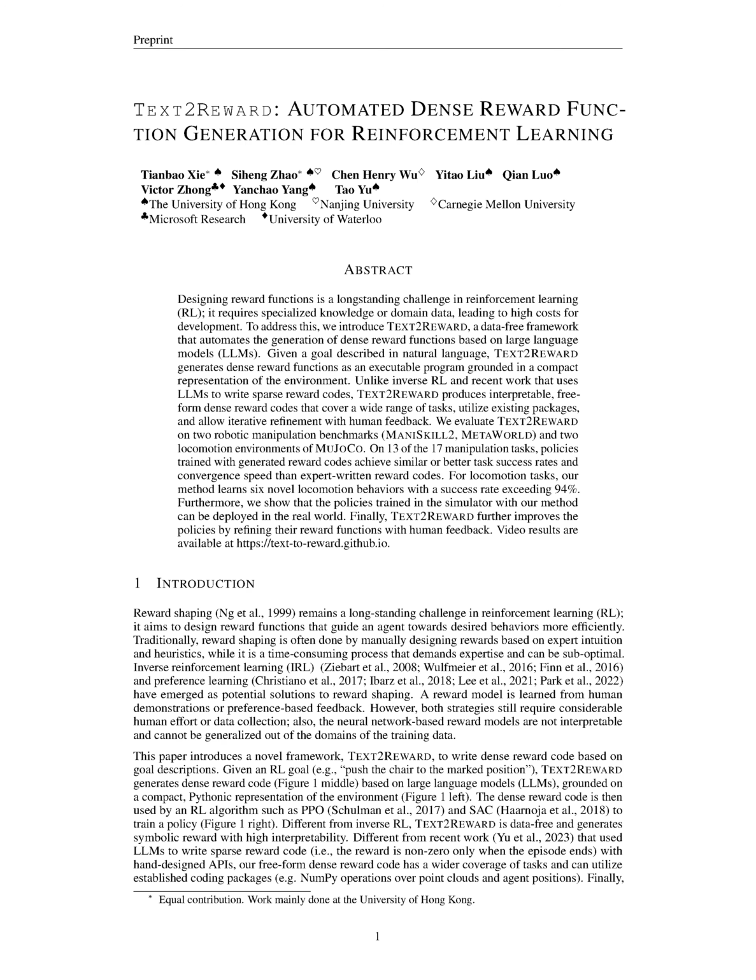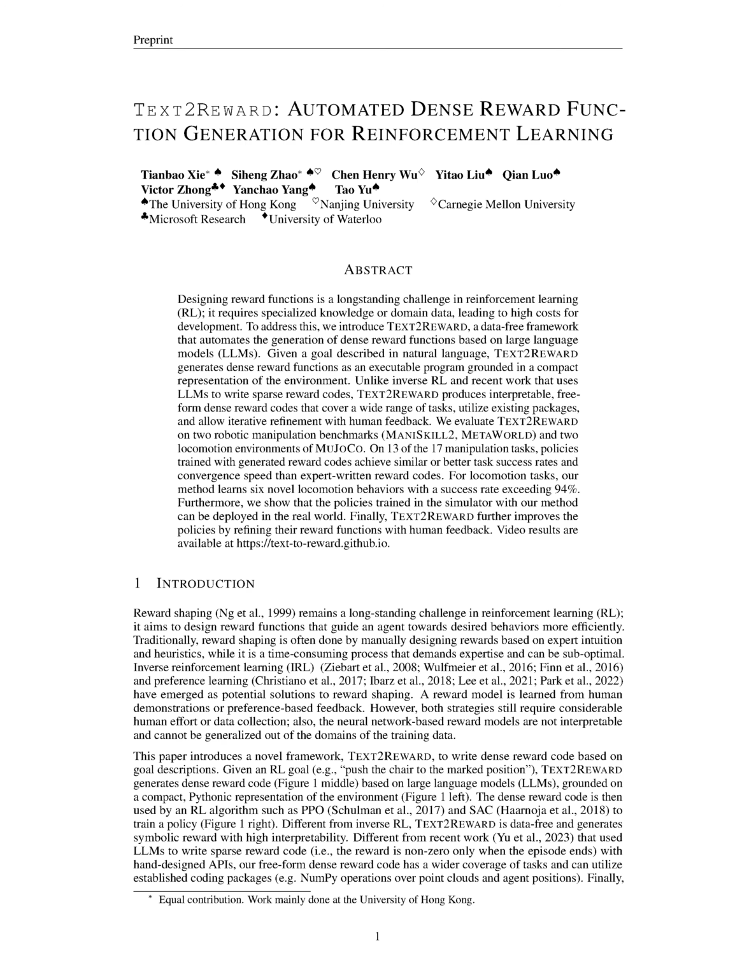We conducted experiments on robotics manipulation benchmarks and locomotion environments to evaluate the effectiveness of Text2Reward. In manipulation tasks, policies trained with our generated reward code achieved comparable or better success rates and convergence speed than reward code tuned by human experts. For locomotion, Text2Reward learned novel locomotion behaviors with high success rates.